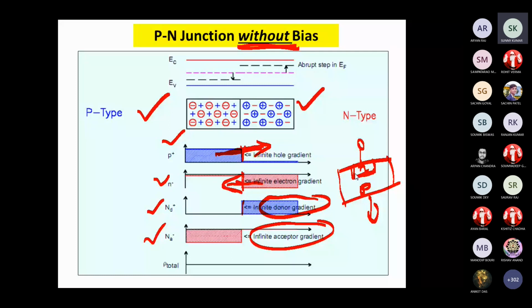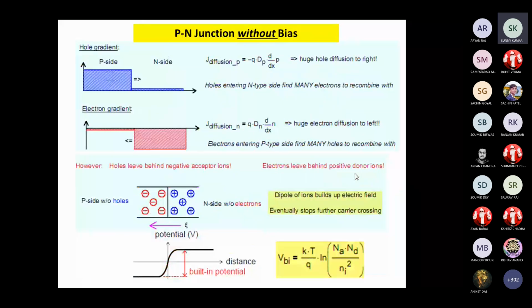So due to the concentration gradient, there is diffusion of carriers, electrons and holes, at the junction. I have already explained that diffusion will